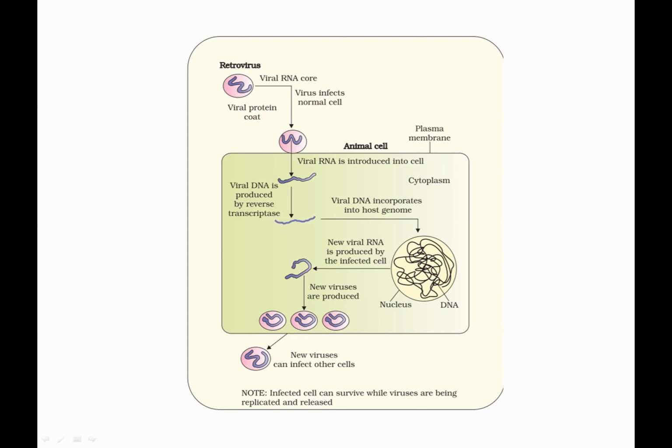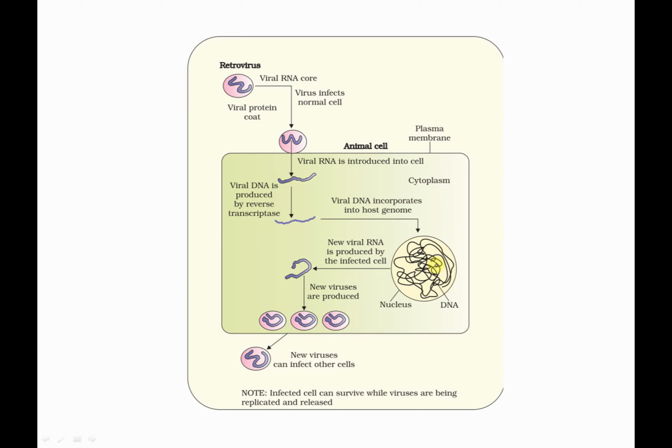What happens? When this retrovirus infects the body, it enters into the mast cell. Once it enters into the mast cell, it undergoes reverse transcription, producing the viral DNA. You can see here it enters into a mast cell, and in the mast cell it starts reverse transcription producing a DNA.